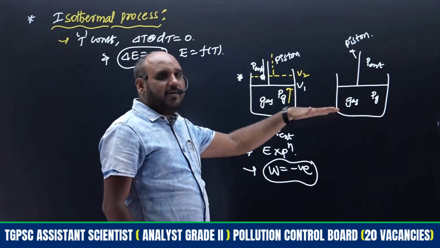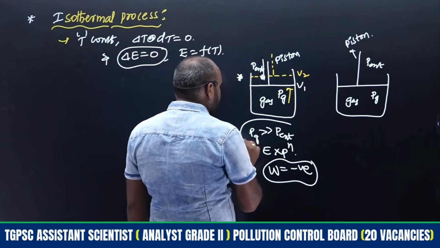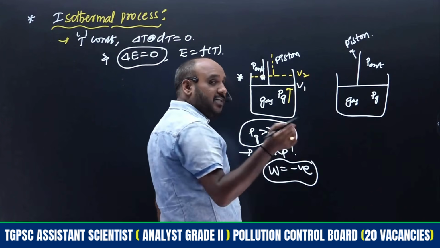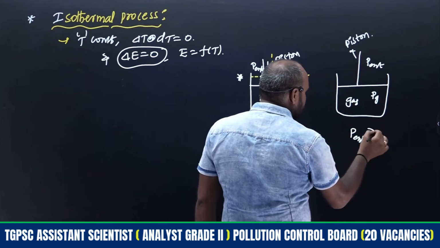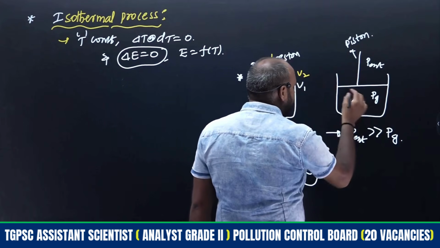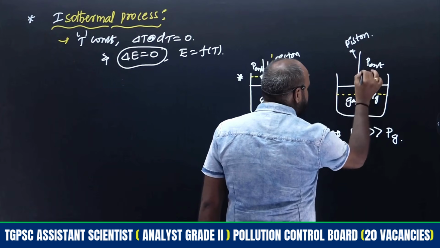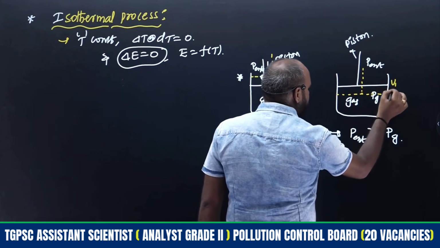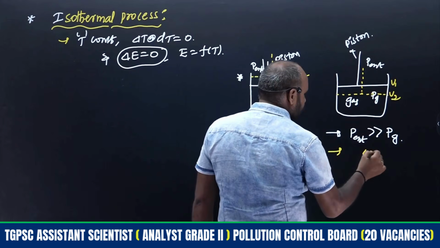What condition do we apply here? In the previous case the pressure of the gas was very high. Now the external pressure is very high compared to the pressure of the gas. With this, the volume of the gas decreases from V1 to V2, which means the process becomes a compression process.